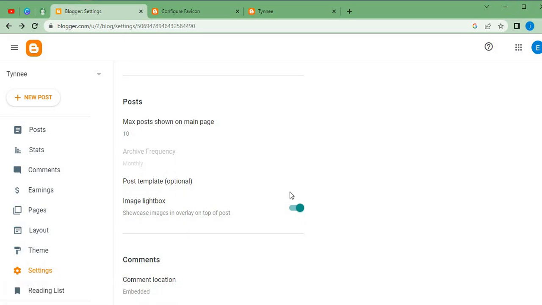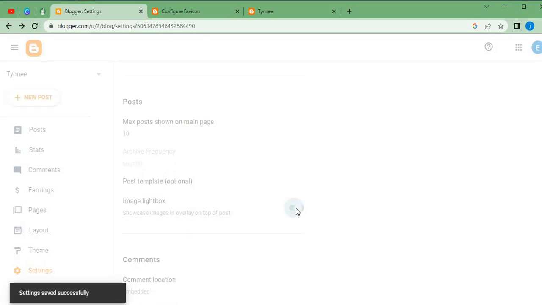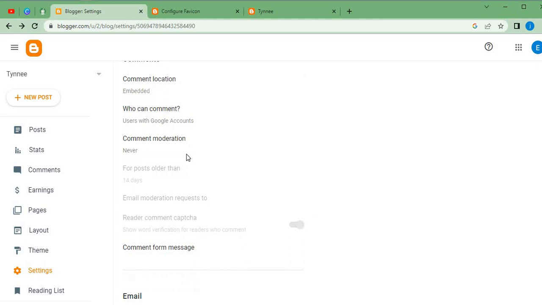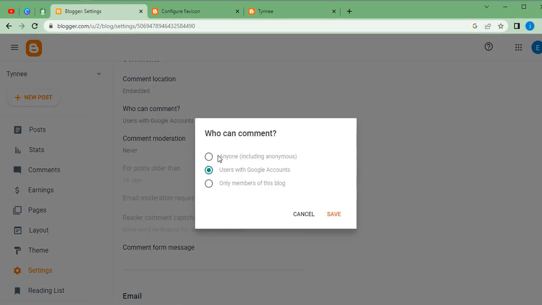Now, do we want an image lightbox? If yes, we need to leave it that way, and if not, we can switch it off. So once we're done, how do we want to embed our comment section? Do we want our comment section to show location, or who can comment? Do we want users with only Google accounts or not? We can click here to adjust those settings. That is, anyone can comment, even anonymously, or we can decide that only users with Google accounts can comment on our blog, because we need to generate their leads. That is the way we can always email them that we have a new blog post on our web page, and that will be done automatically through funnels.